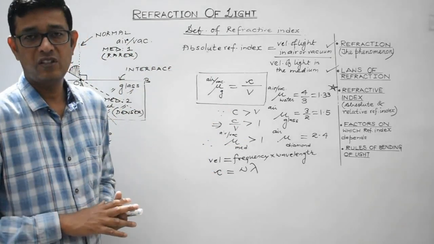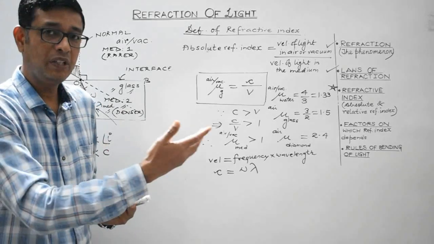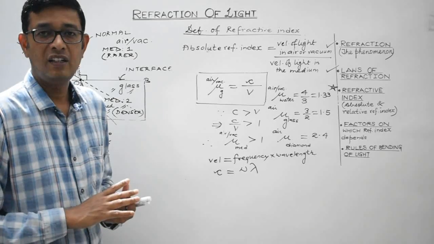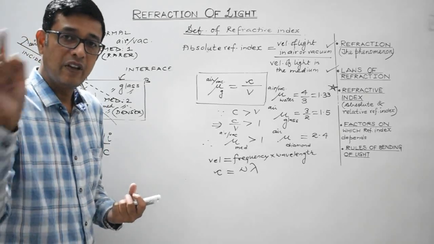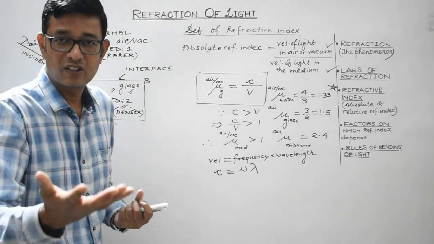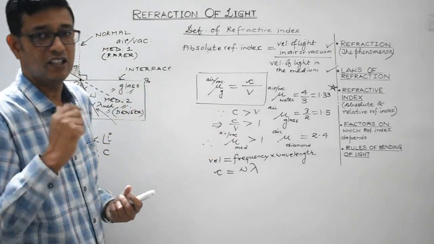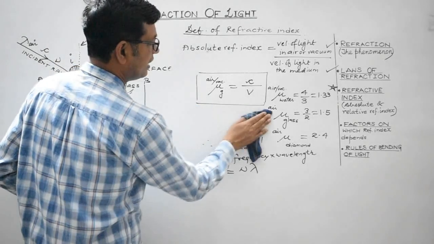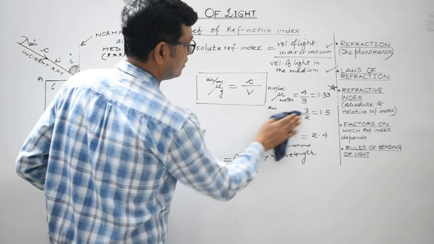It doesn't change. It is the velocity and the wavelength of the light that get changed when it travels from one medium to another medium. So let us now define refractive index in terms of wavelength, right?